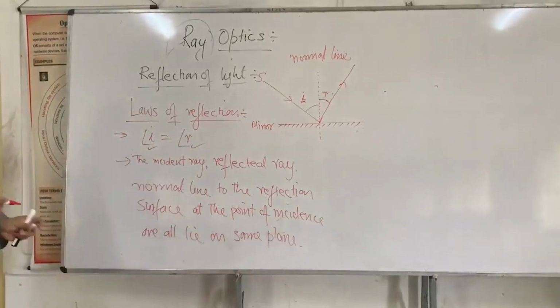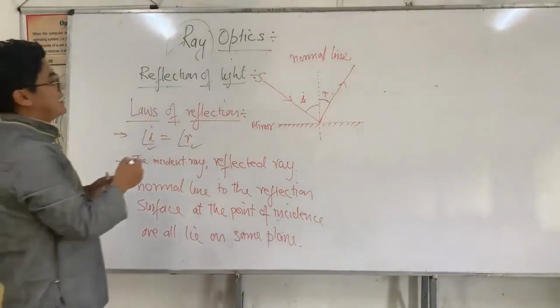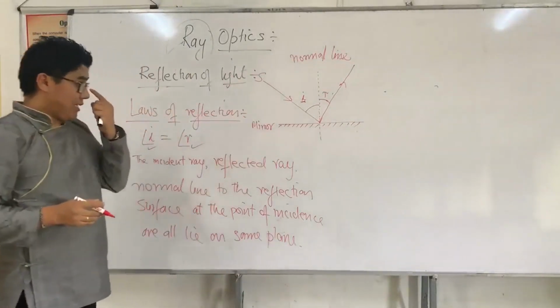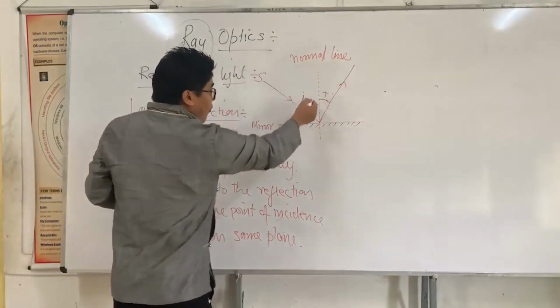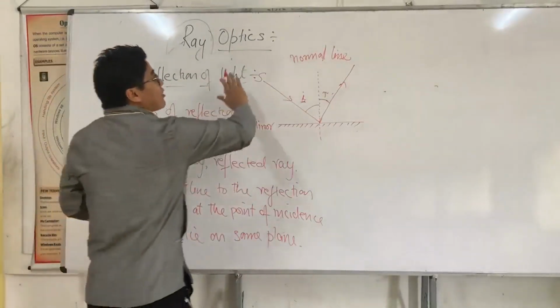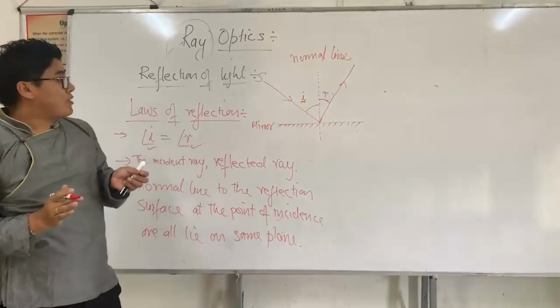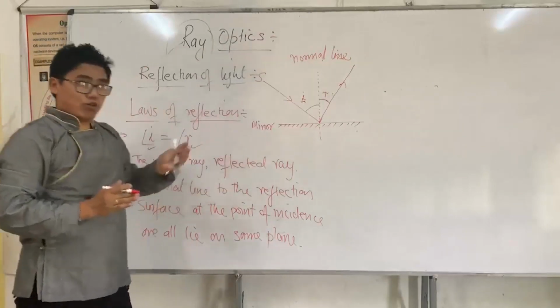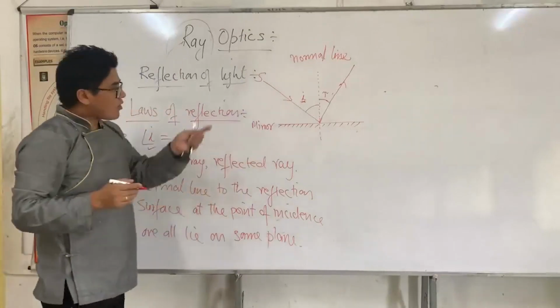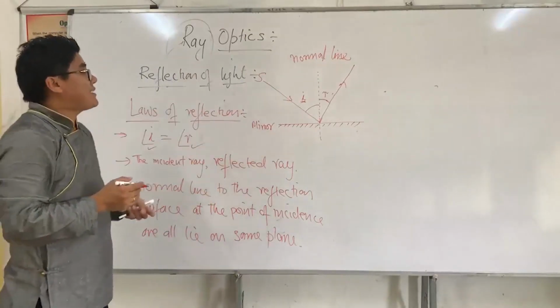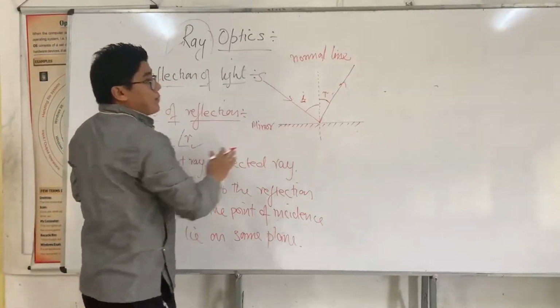That means this incident ray, this reflected ray and this normal line are all lying on this plane. The plane here is this whiteboard. The whiteboard is a plane and the two rays and the one line should lie on the same plane.